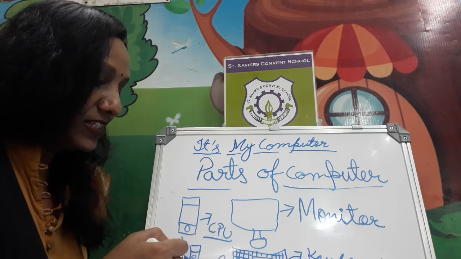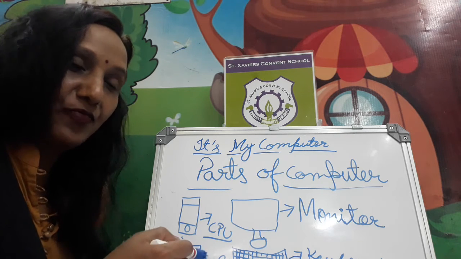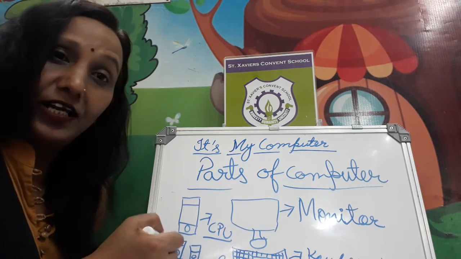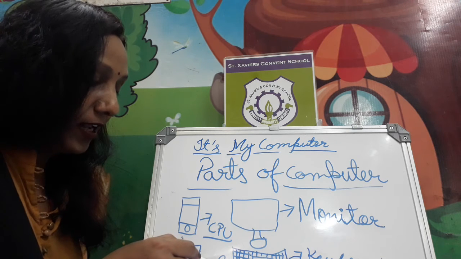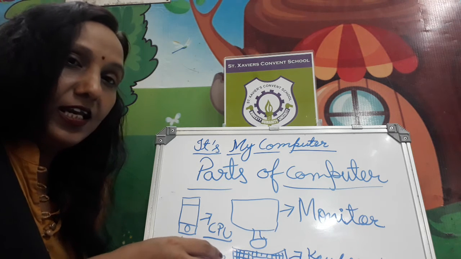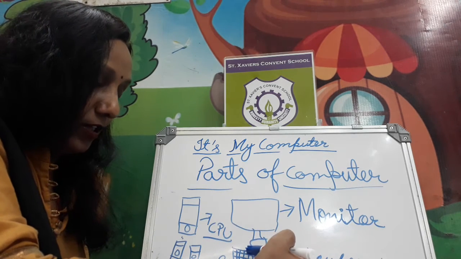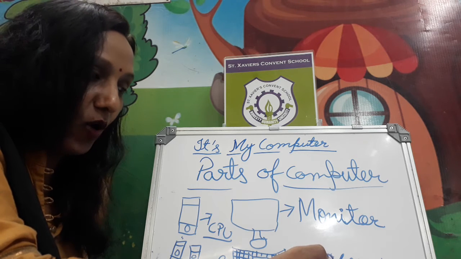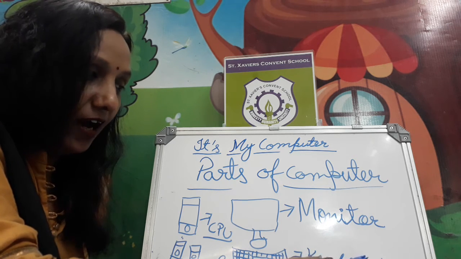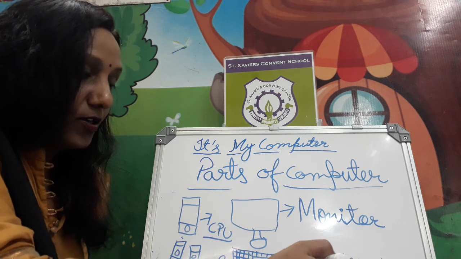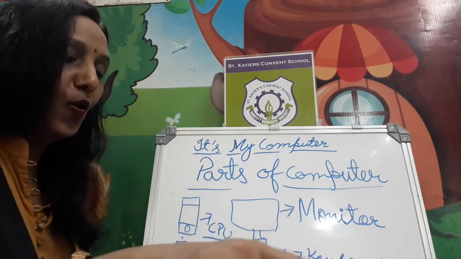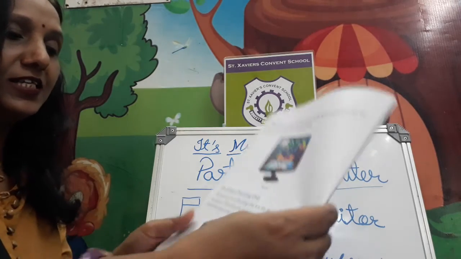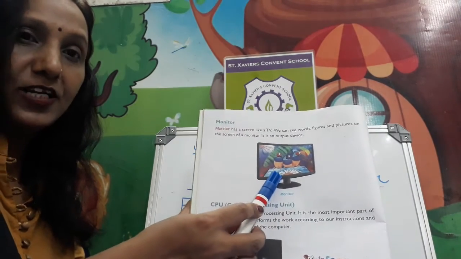And now next is the speakers. With the help of the speakers we can hear the sound of whatever is running on the screen. Speaker spelling, S-P-E-A-K-E-R-S, speakers. Now this one is called the keyboard. Spelling of keyboard, speak with me, K-E-Y, key, B-O-A-R-D, board, keyboard. Spelling of mouse, M-O-U-S-E, mouse.